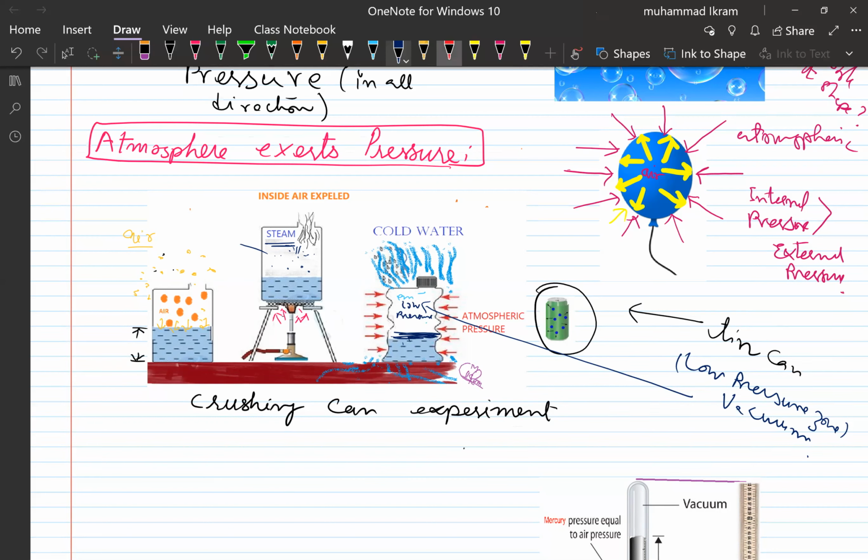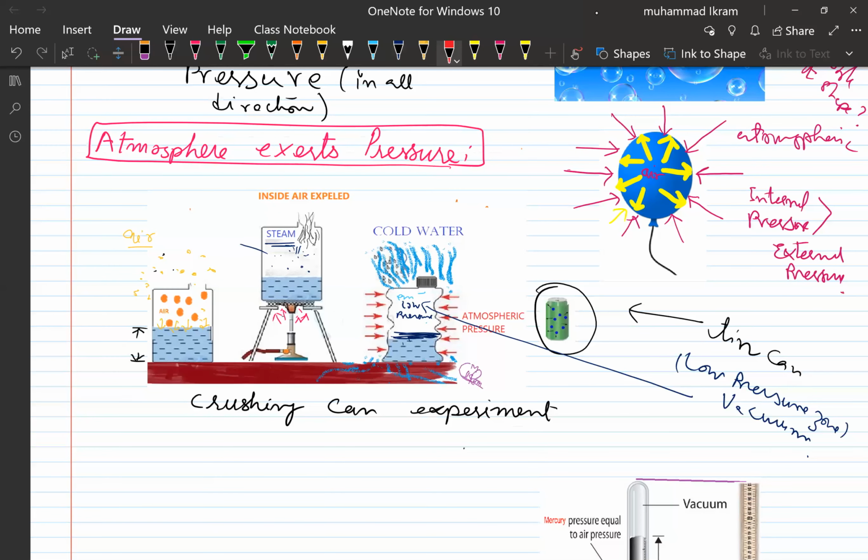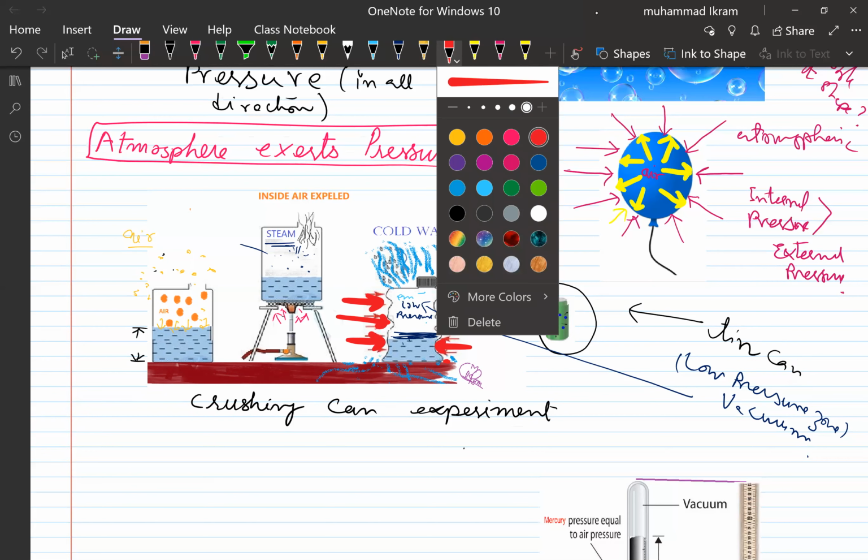Now you see that the external pressure is greater than what? It is greater than the internal pressure. And what does it mean? It squeezes, or it crushes on what? It crushes on the tin can, and the tin can squeezes into the kind of shape which you see. So this experiment demonstrates that the atmosphere exerts pressure.